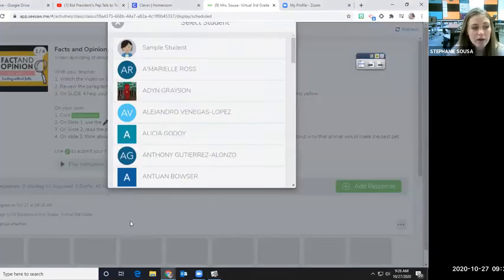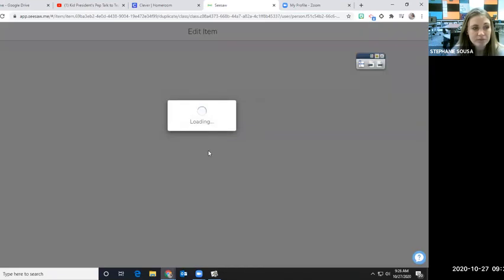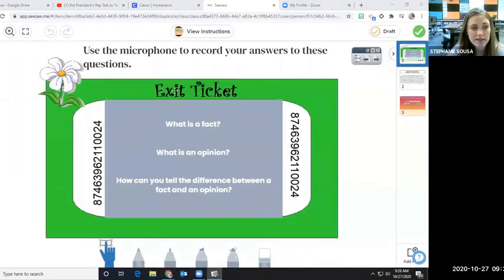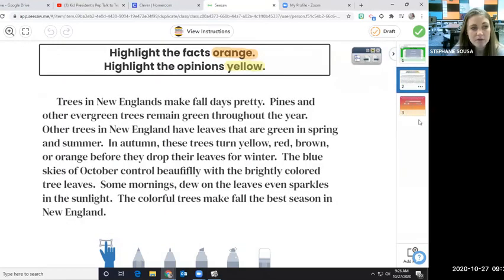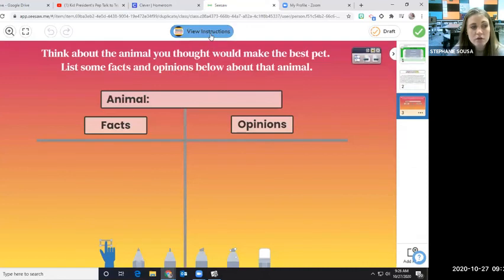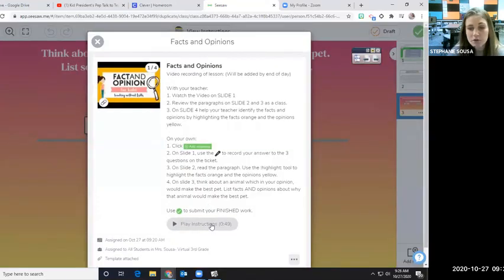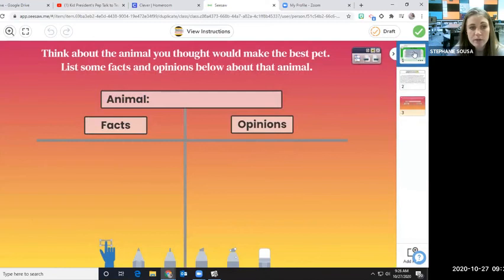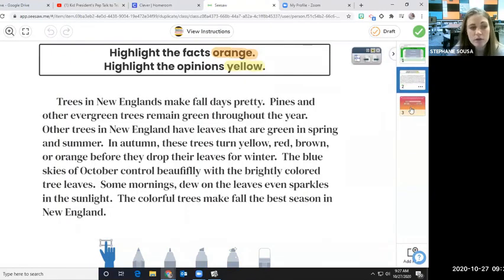So again, when you click on add response, you'll see that you have 3 slides. And there's directions on each slide that tell you what to do right at the top. And there are also view instructions that you can listen to if you need to. So you have 3 assignments or 1 assignment with 3 tasks inside of it that you are going to use to practice facts and opinions.